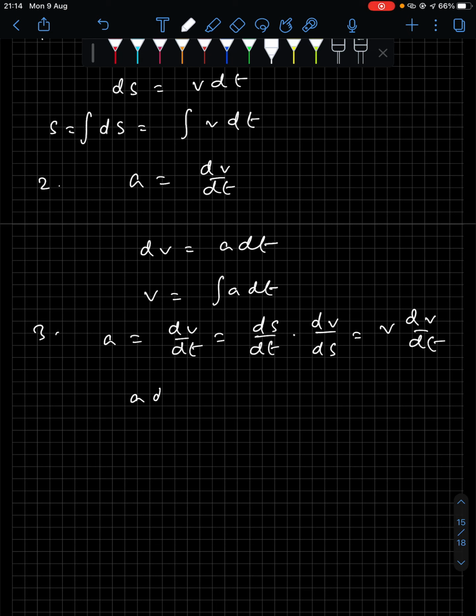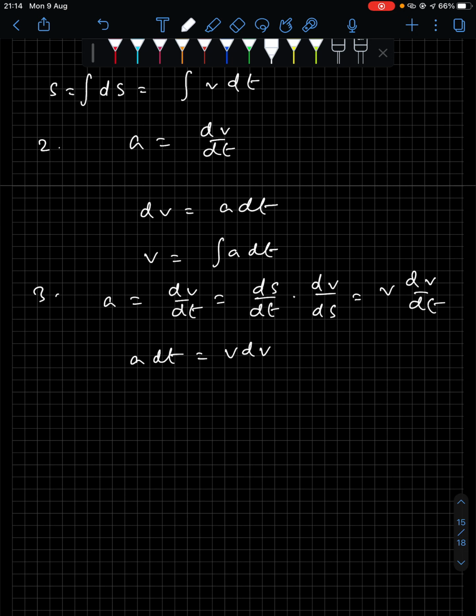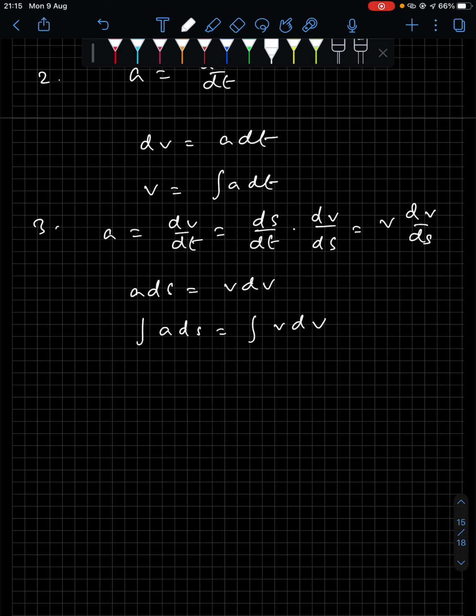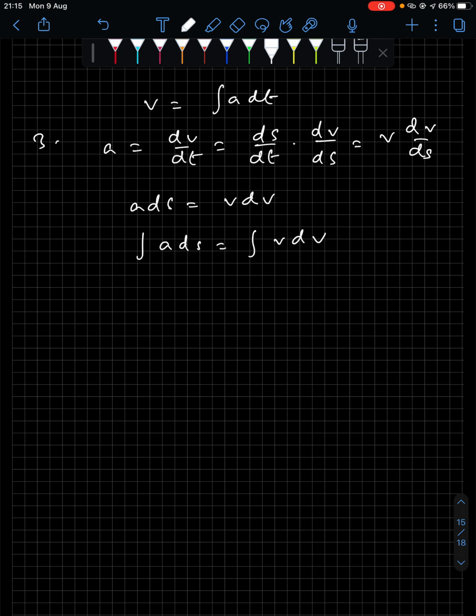So a ds equals v dv. Did I make a mistake? Yes, it should be a ds. It should be a ds equals v dv, and the integral of a ds equals the integral of v dv.